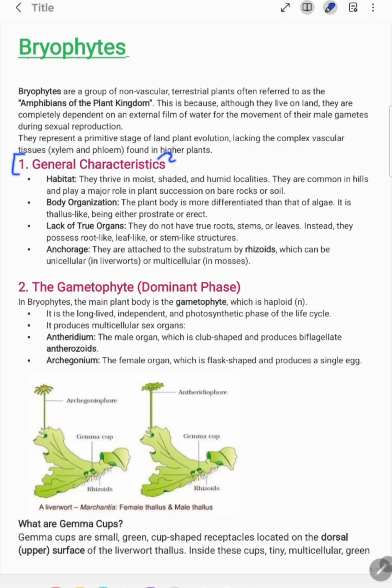Now we are going to study the general characteristics of the bryophytes. Here it is given as habitat. There are two terms to remember: one is habit, another is habitat. Most of the time you get confused between these two terms. What does habit mean?